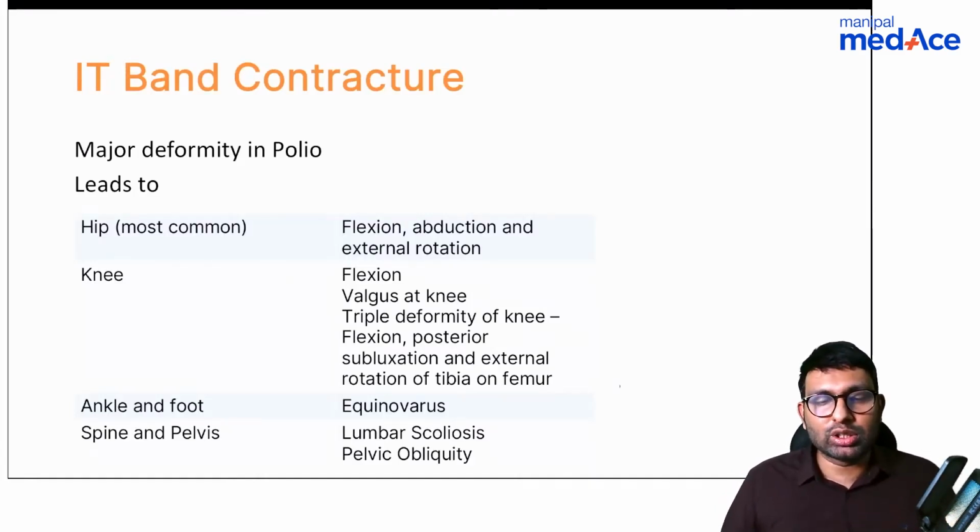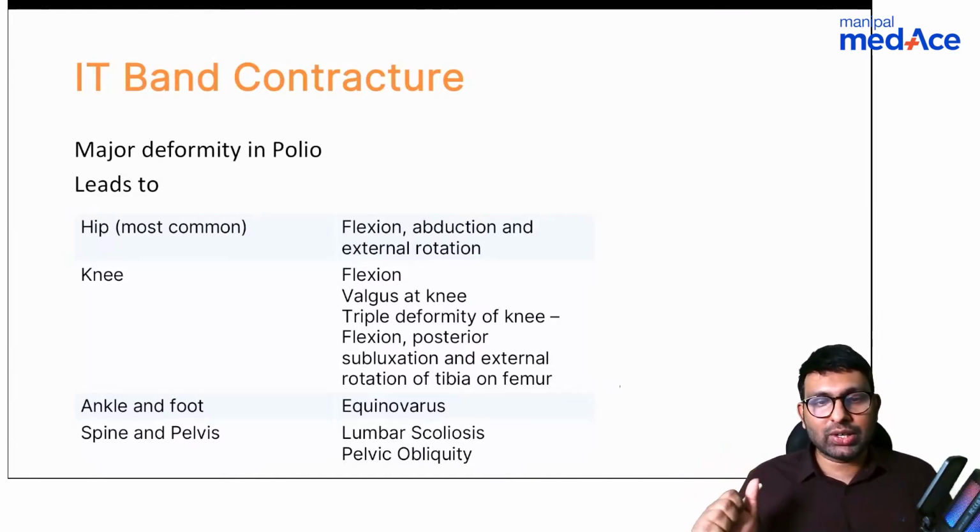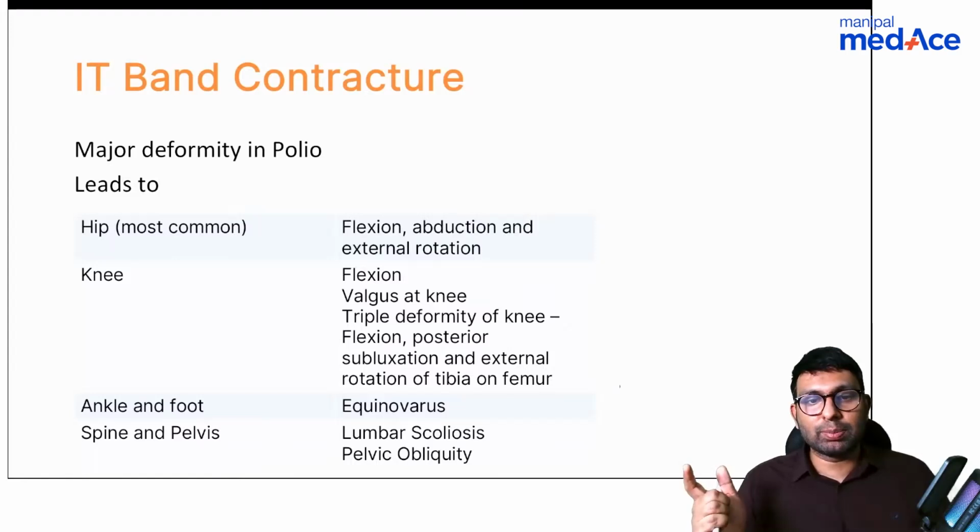Now another thing you need to know in polio are all the deformities that you will see. Main deformities are because of iliotibial band contracture. Most commonly in the hip, the hip will be in flexion, abduction, external rotation. Knee will commonly be in flexion. Knee will also be in valgus, and sometimes you might see triple deformity of the knee, that is flexion, posterior subluxation, and external rotation of tibia on femur.